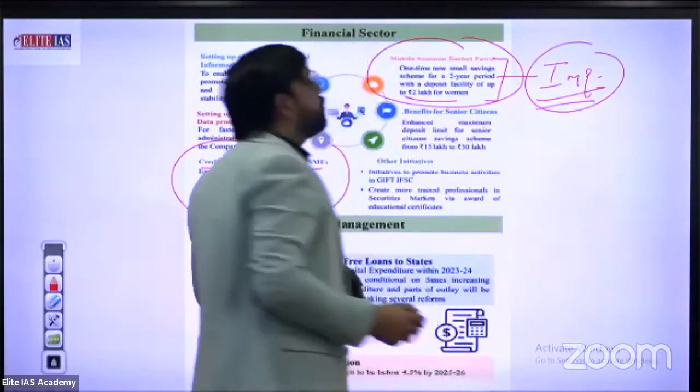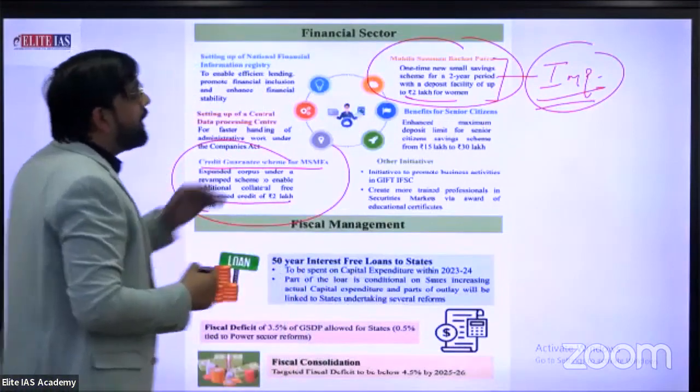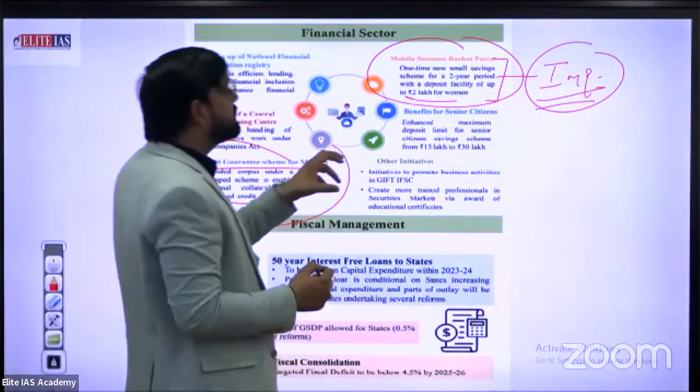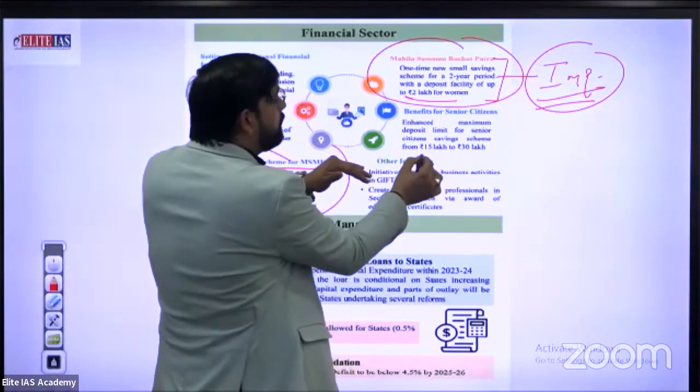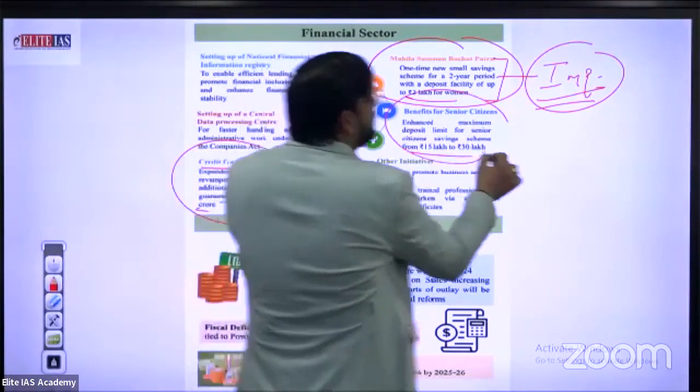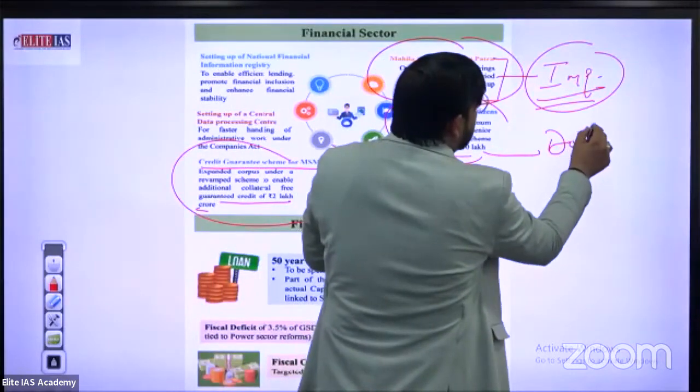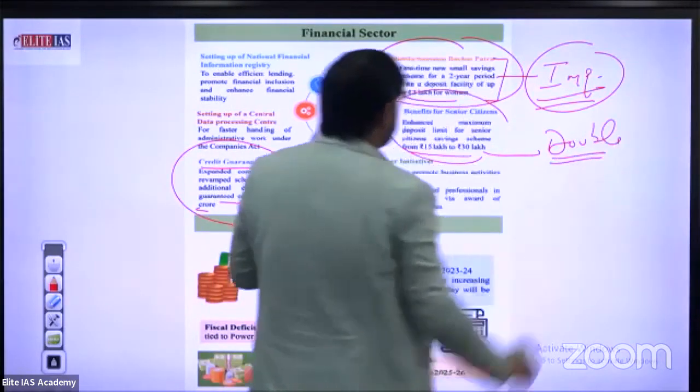Up to 2 lakh rupees for the upcoming 2 years. Benefit for senior citizens. How much? The maximum deposit limit for senior citizen saving schemes is enhanced from 15 lakh to 30 lakh rupees. Just double.